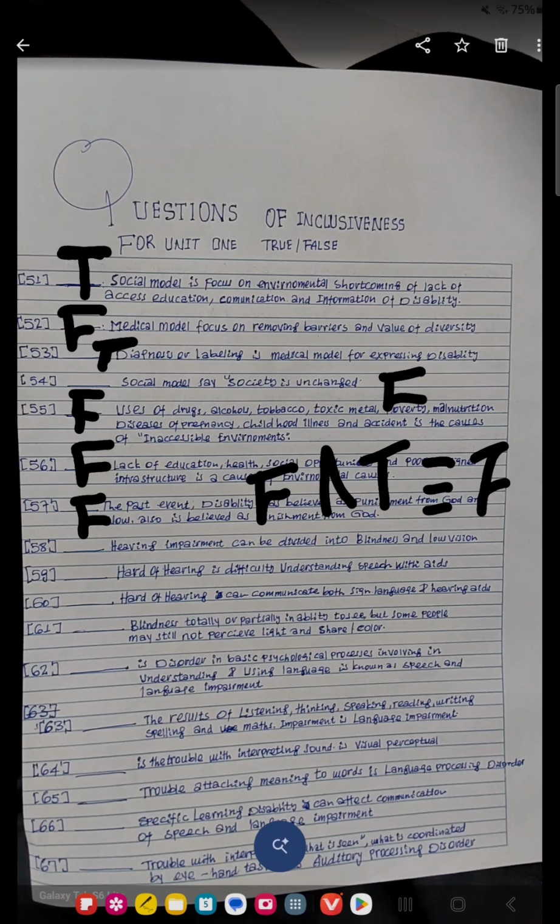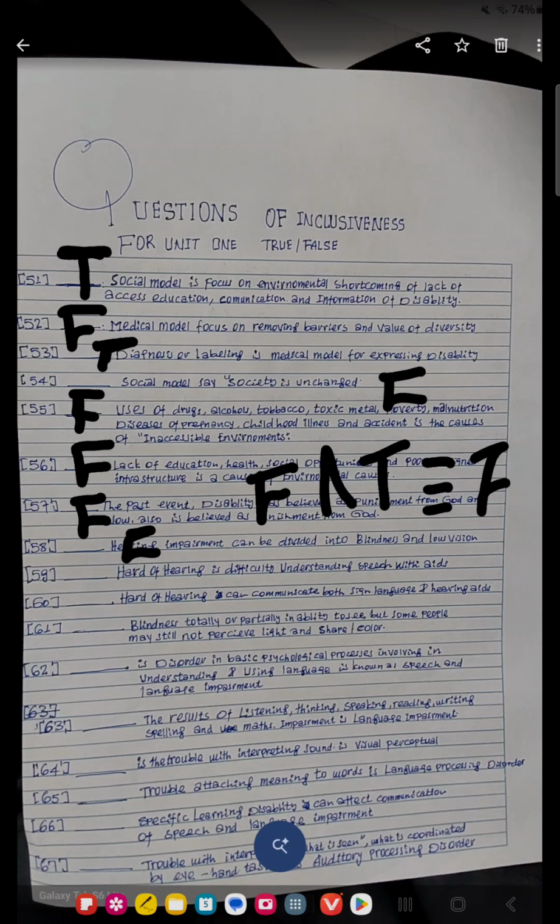Hearing impairment can be divided into blindness and low vision. Blindness and low vision relate to the eye, not to the ear or hearing. So the answer is directly false.